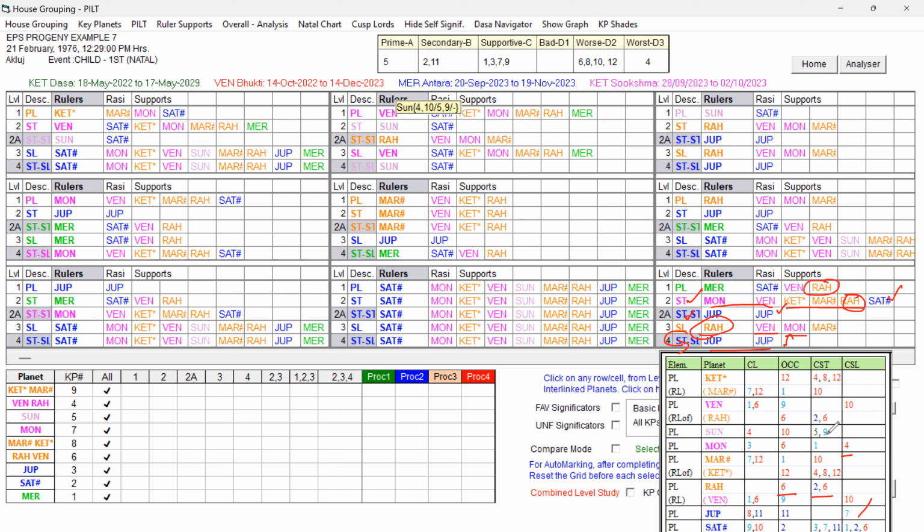Okay, so destiny we have checked. Destiny is indicating some weakness. Definitely it is indicating weakness, but it is not completely denying the progeny prospects because of the 2A level and 4th level, that too Jupiter planet, is coming. You can see Jupiter, the Karaka planet, and also the star lord, that Jupiter is in the star of Mercury itself.